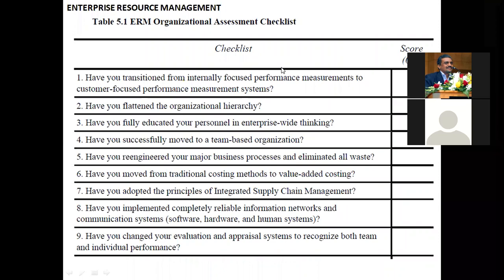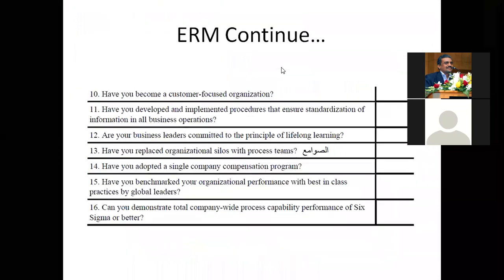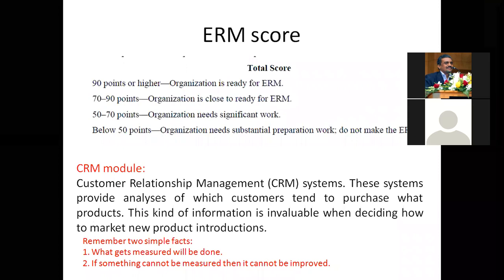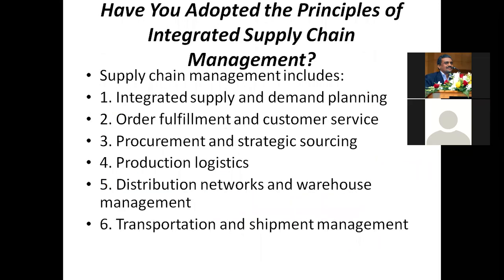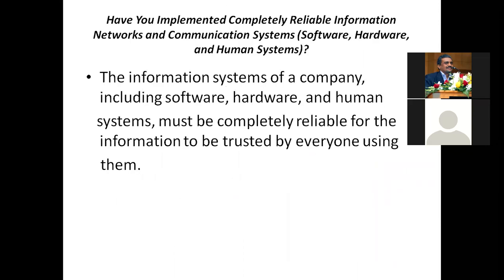Students, this is our chapter 5, already finished. Just a review, okay? CRM module. What are the different kinds of customer focused measures? All red color is more important for the final exam. Then, have you adopted the principles of integrated supply chain management? We have 6 different factors. Have you implemented a completely reliable information network and communication systems?